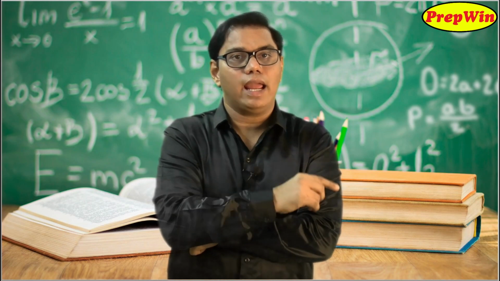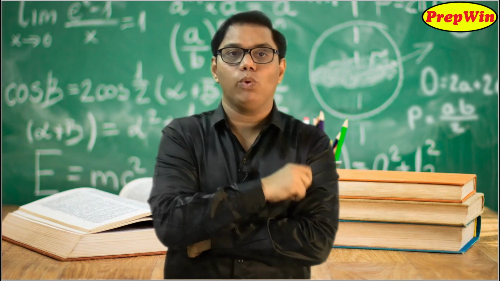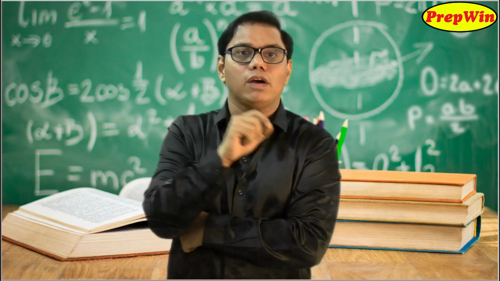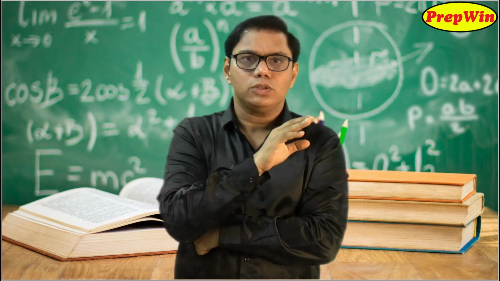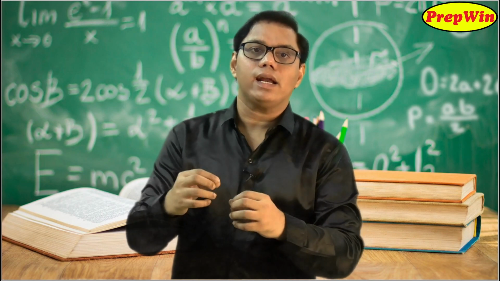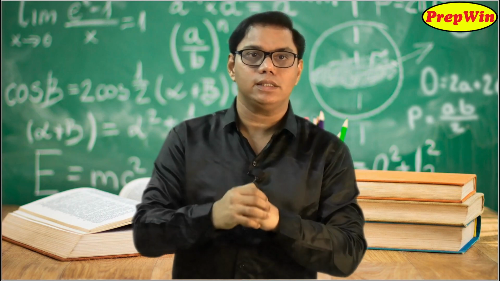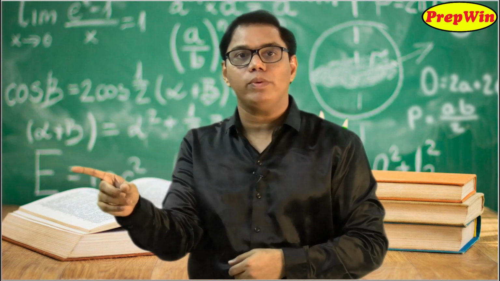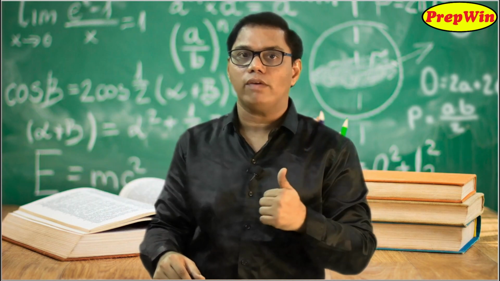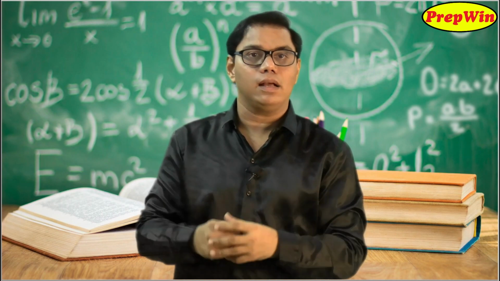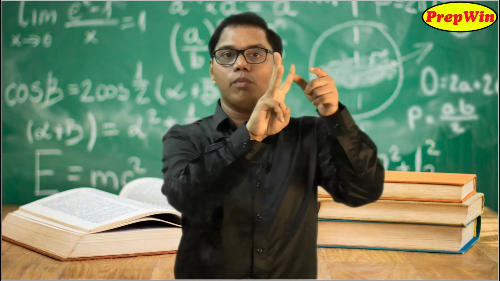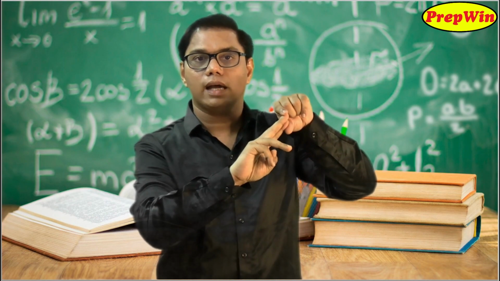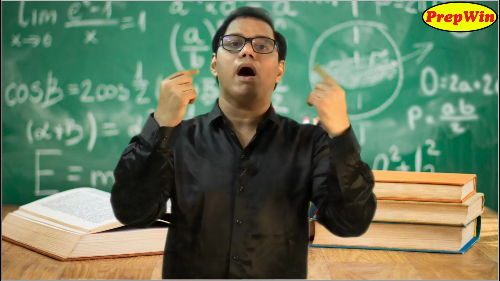The second one is the SAS test of similarity, and the third one, which you are going to use very frequently in your numericals, is the AA test of similarity. Why AA? Should it be AA or triple A? As we are considering only the minimum sufficient condition, double A. If two angles of a triangle are equal, then the third angle is bound to be equal. Remember the theorem you studied in lower classes, the angle sum property of a triangle, that is, the sum of the measures of three angles of a triangle is 180 degrees. So if two angles are equal, the third will automatically be equal.